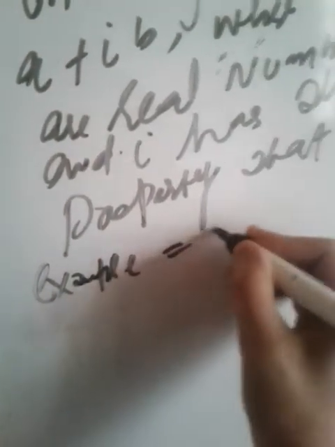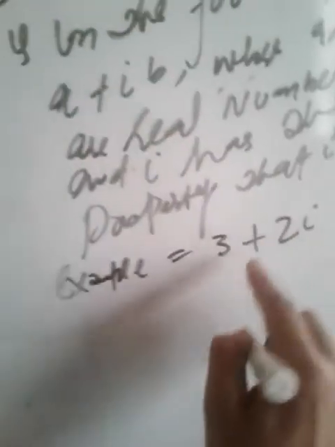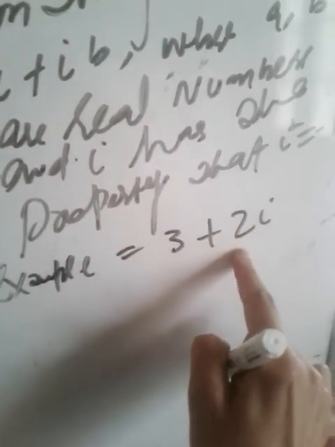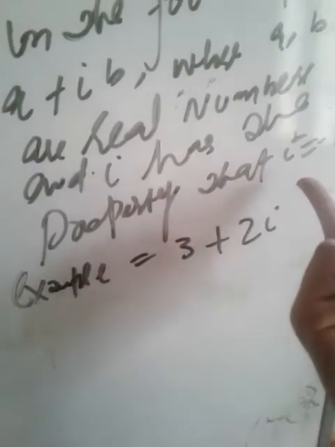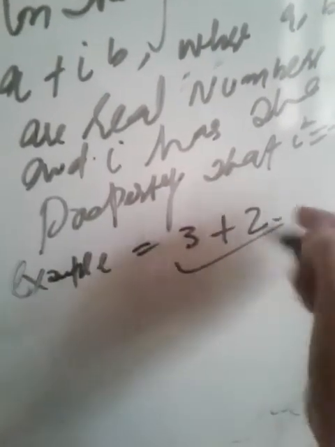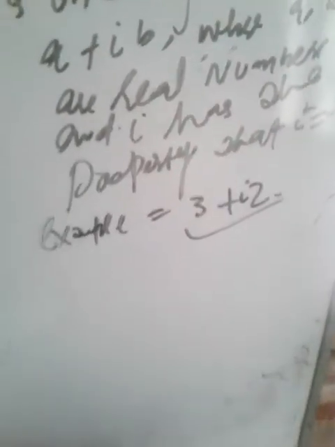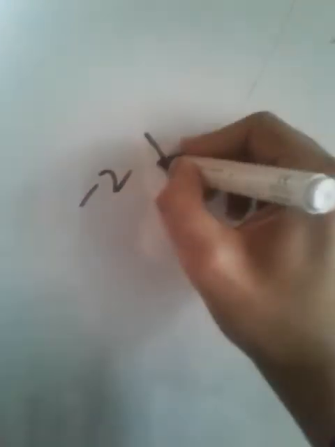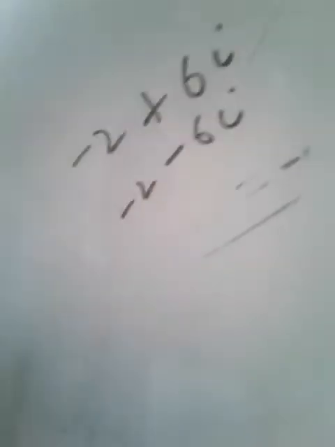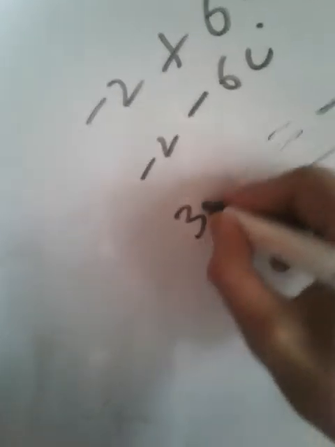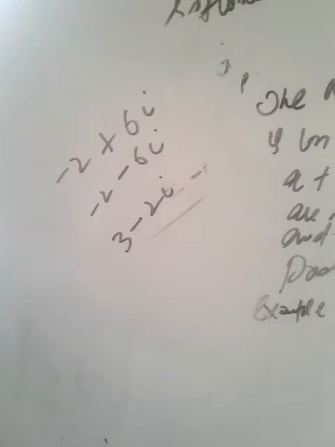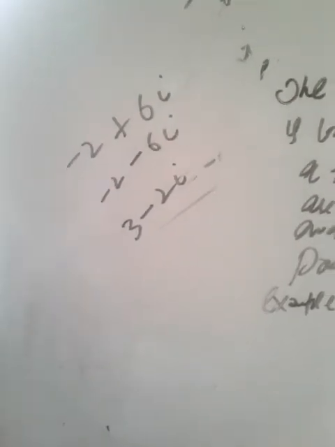Suppose you just take an example. For example, 3 plus 2i. Here 3 is a real number, 2 is a real number, so 3 plus 2i is a complex number. Again, minus 2 plus 6i is a complex number. Minus 2 minus 6i is a complex number. 3 minus 2i is also a complex number.